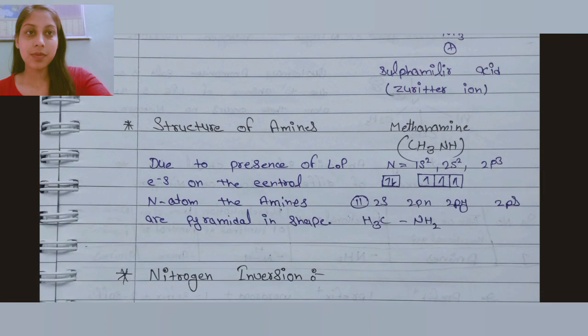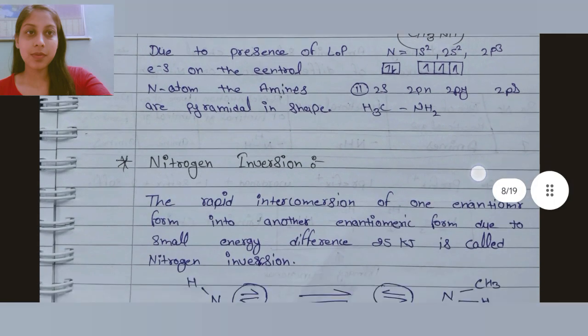Now, structure of amines. Due to the presence of a lone pair of electrons on the essential N atom, the amines are pyramidal in shape. The configuration is N = 1s2, 2s2, 2p3: 2s, 2px, 2py, 2pz, as in CH3NH2.